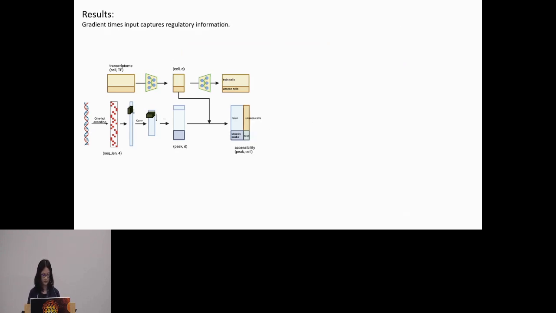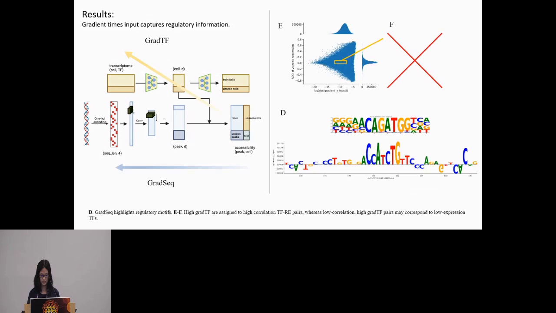Then, to extract information from this model to correspond the sequence information and the expression side, we take the gradient of accessibility with respect to the sequence input and the single cell RNA expression input. From the sequence input, we capture the gradient times input of the sequence side, which captures the important motifs. For instance, we show this Neuro2 motif over here. On the expression side, we call this grad TF. It captures high correlation TF peak expression pairs.